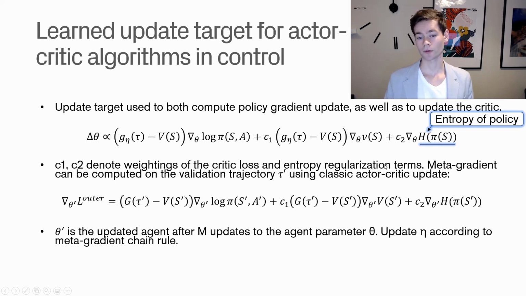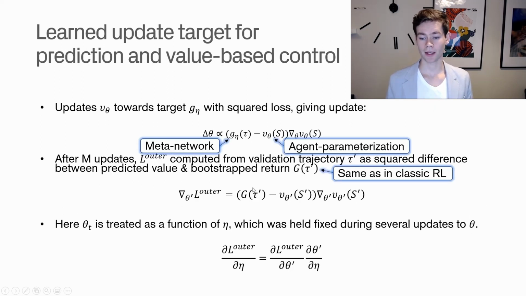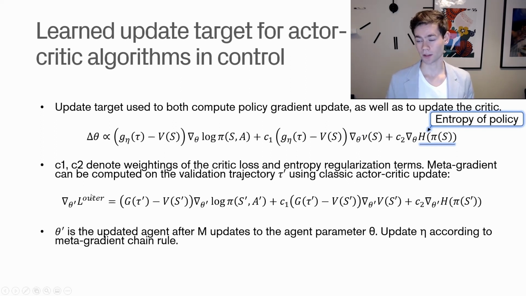And the meta gradient then for this framework can be computed on the validation trajectory tau prime, just like before, using a classic actor-critic update. So once we take the gradient here, we get an expression that's quite similar to what we had in the last slide. And again, this expression is based on the outer loss function's differentiation with respect to the theta parameters, not the meta parameters. And what we would use then is the chain rule again to transfer this into something that we can actually update for the agent. So this is what they're making use of in the paper to derive the algorithm, and they call the algorithm Frodo. And that's what we're going to look at some results for right now.